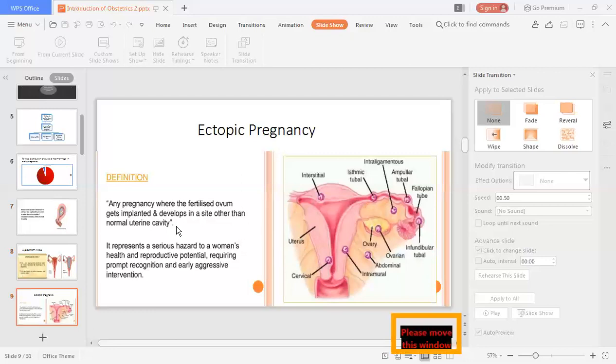It represents a serious hazard to women's health and reproductive potential, requiring prompt recognition and early aggressive intervention. It is an emergency situation because the patient may suddenly come with a collapse condition. So it is an emergency, and prompt recognition is required. That is the cause of hemorrhage in early pregnancy.